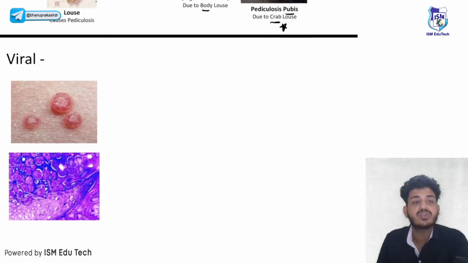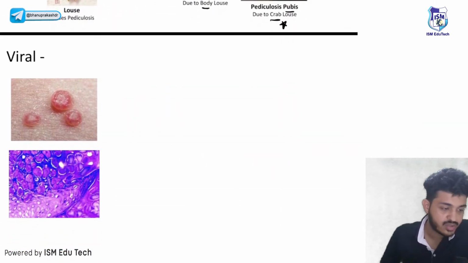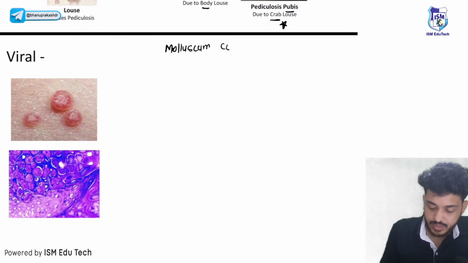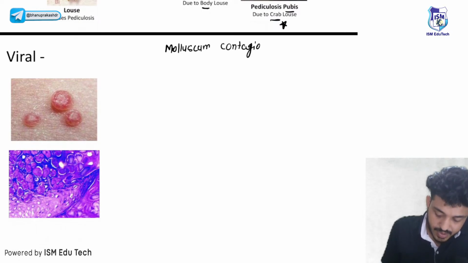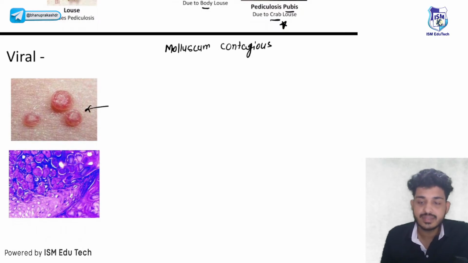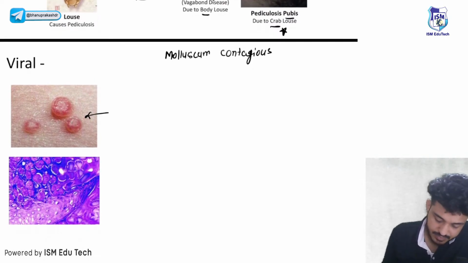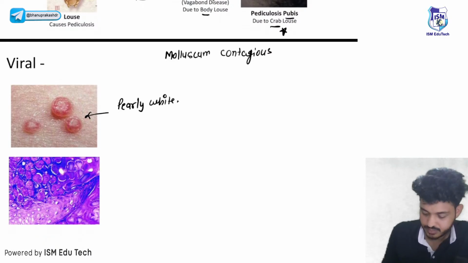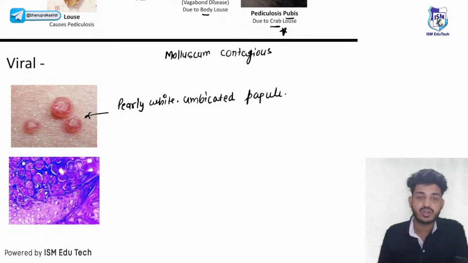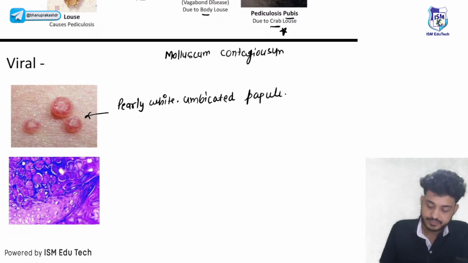All right, let's talk about some viral infections, viral etiology. First one is your molluscum contagiosum. Okay, what is this lesion? What do we call it? Answer me. This is a pearly white umbilicated papule. This is a pearly white umbilicated papule, a characteristic feature of molluscum contagiosum.